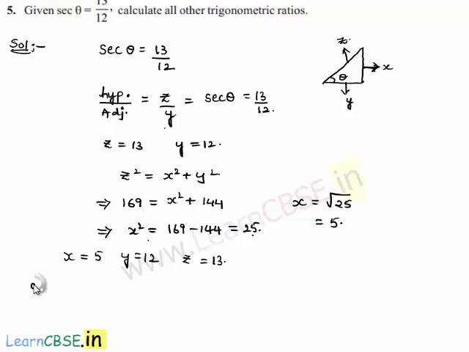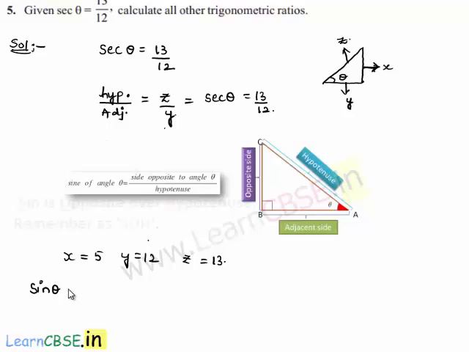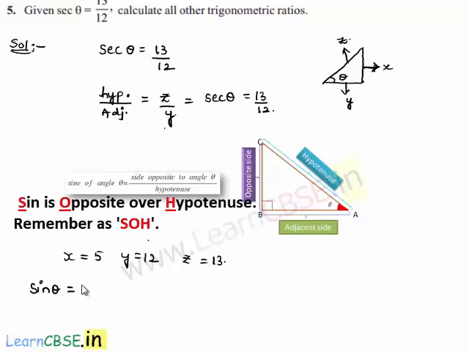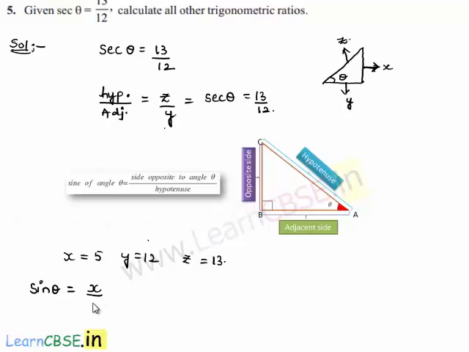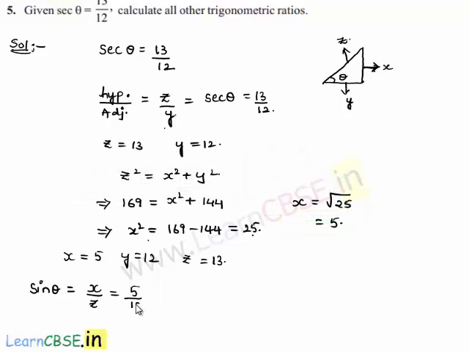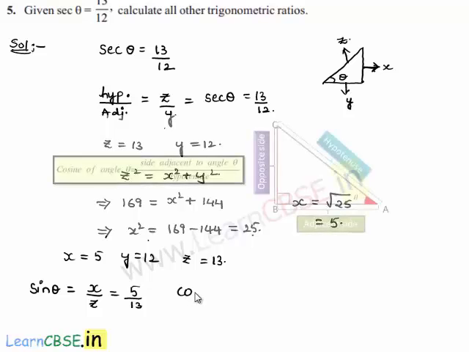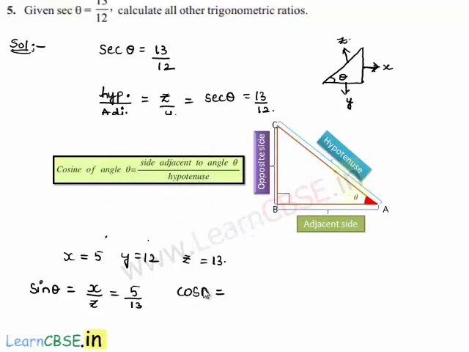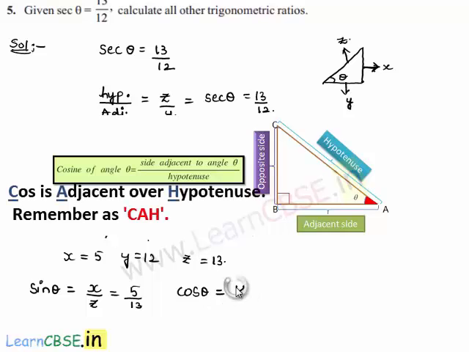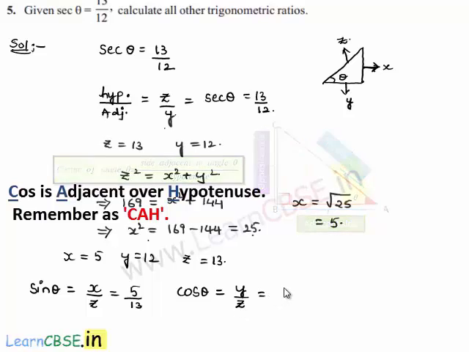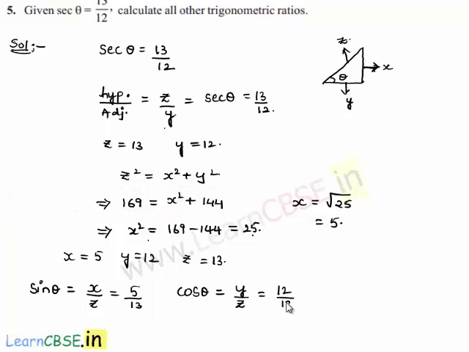First of all, coming to the trigonometric ratio, that is sin theta, which is equal to, we know that sine of an angle is equal to opposite side by hypotenuse. Here the opposite side is x and hypotenuse is z, which is equal to x is 5 and z is 13. And cos theta is equal to, we know that cos of an angle is nothing but its adjacent side by hypotenuse. Here the adjacent side is y and the hypotenuse is z, which is equal to y is 12 and z is 13.